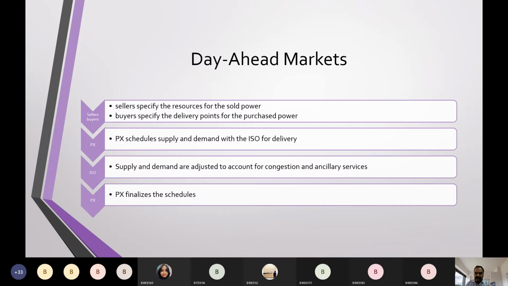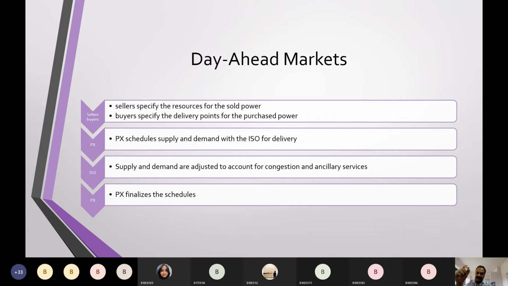And if you carefully see, what do the sellers specify? The sellers specify the resources for the sold power, the power which they are selling, whereas the buyers specify the delivery point for the power. The independent system operator is supposed to note down these two things. Let us suppose the Srisalem power plant is coming into the market for selling power. So what is the point of selling for them?